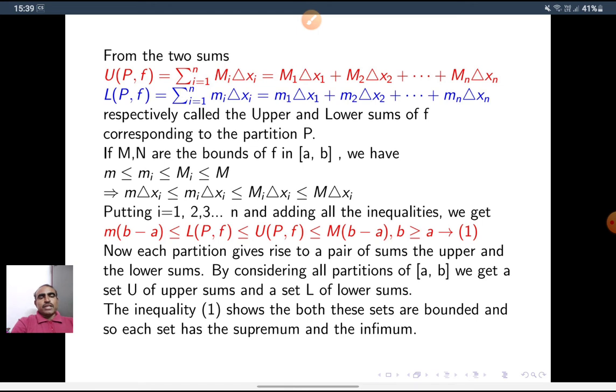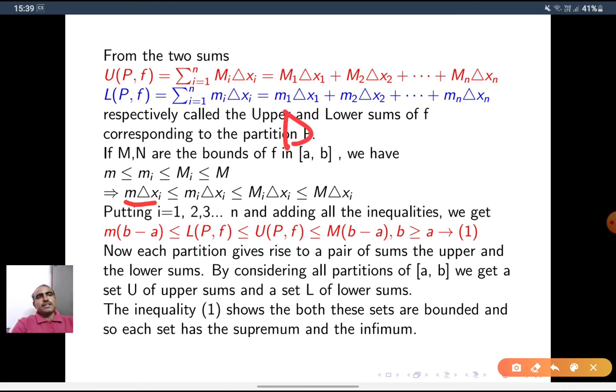Putting i is equal to 1, 2, 3, and so on to n, and adding all the inequalities, we get m into delta x1 plus delta x2 plus and so on delta xn. What is delta x1 plus delta x2 plus delta xn? It is b minus a. See how?